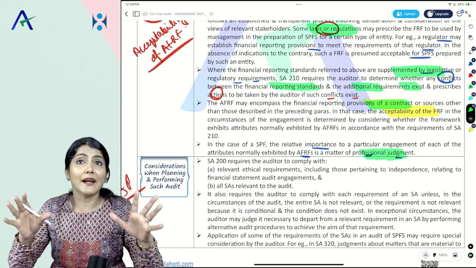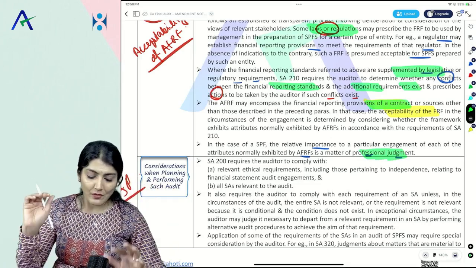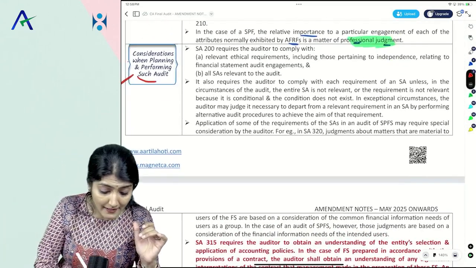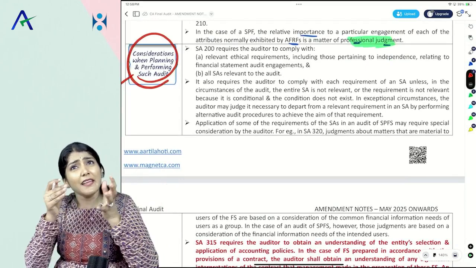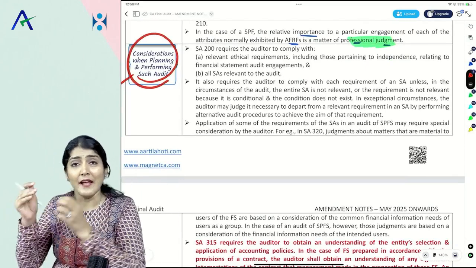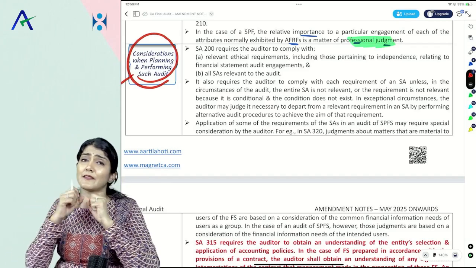You cannot write anything on your own. Okay, so that's the first one, acceptance. And now coming to plan. Right, so SA 800, what I'm discussing right now, means it's in the auditing standard series only.